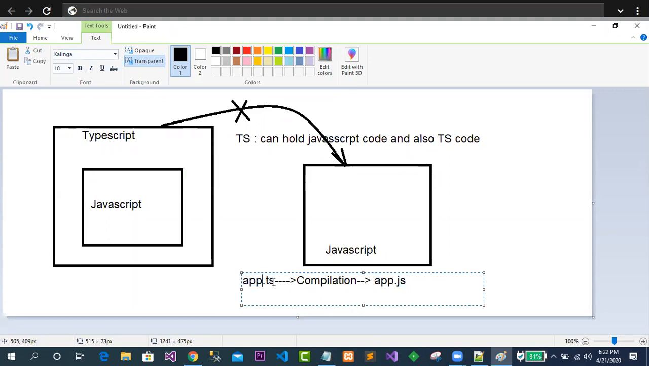You will write the code in a user friendly way. As a Java developer or C# developer, you will find a lot of things similar to Java and C#, so you will not have any trouble writing code in TypeScript. The code is going to be compiled to a JS file. The TS file is going to be converted to a JS file.